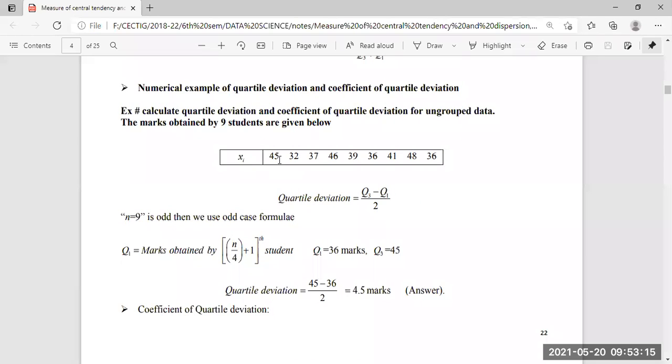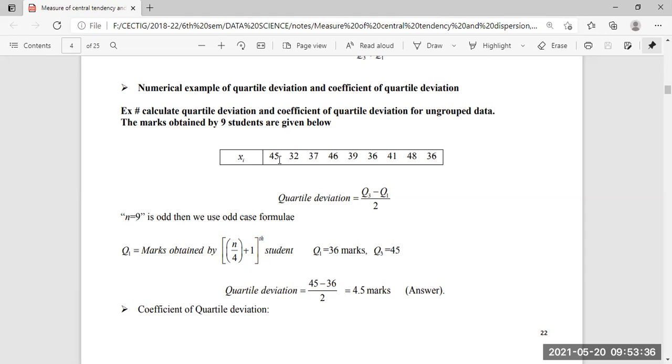Okay, so this is a bit of confusion. I will make it clear once more, looking into the quartile, how this range is obtained, and how the quartile deviations are obtained.